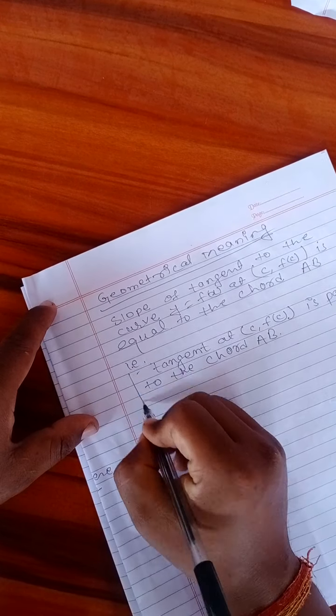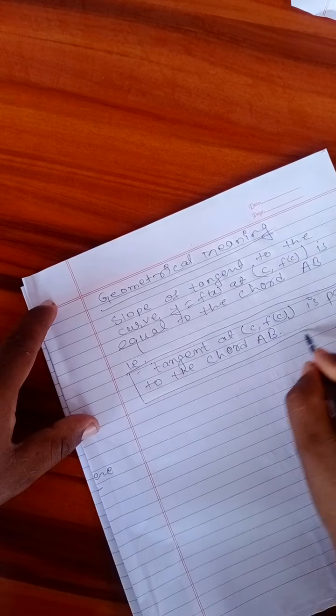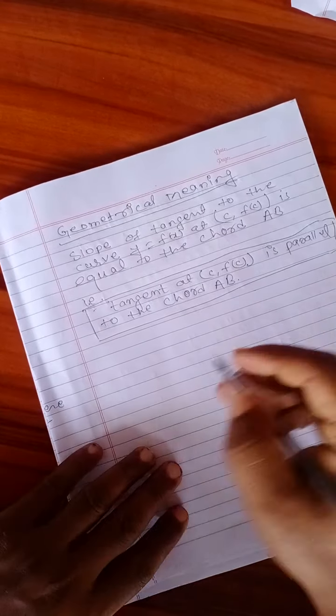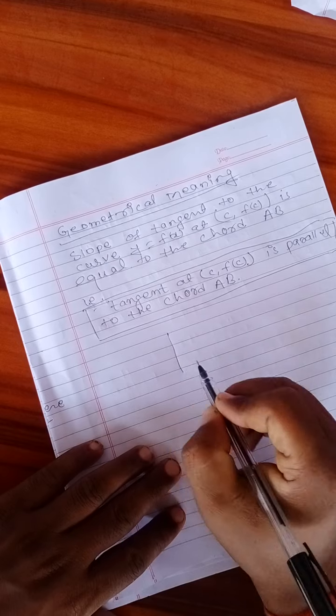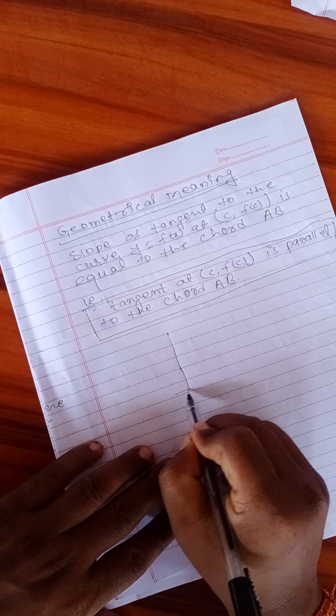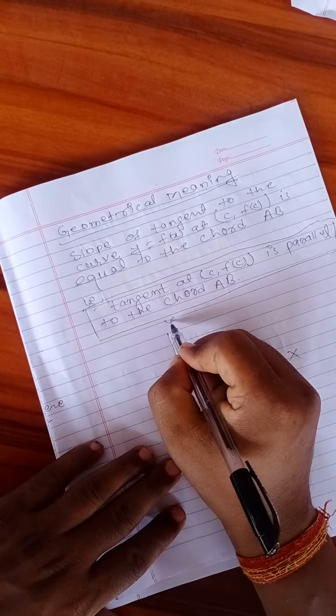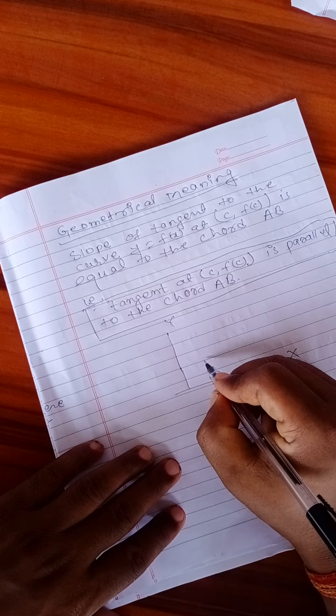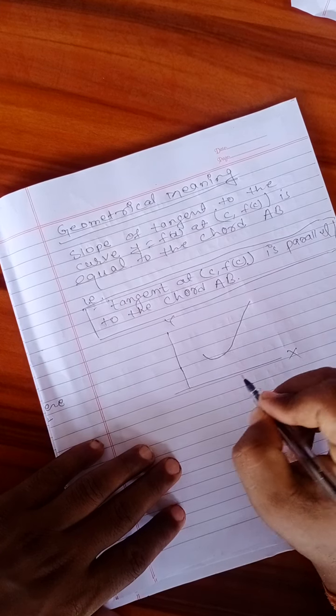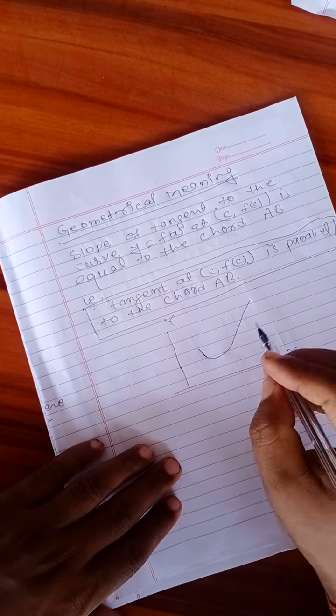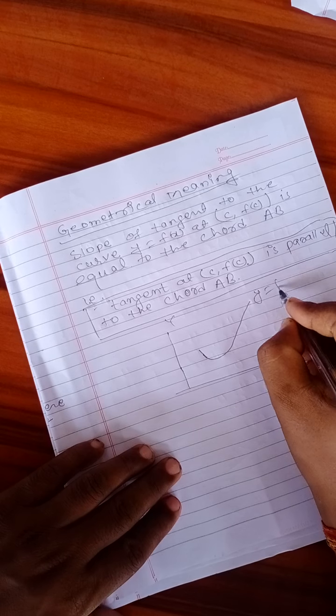This is the geometrical meaning. So let's see what it means. Suppose you have a curve, one of the curves, on the x, y axes. Suppose this is your curve, y is equal to fx.